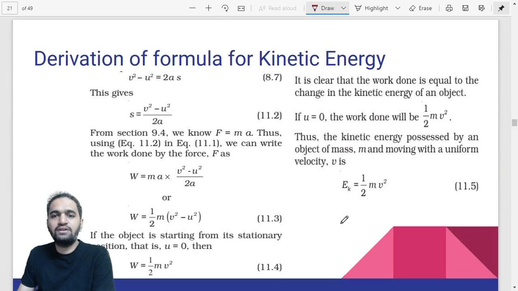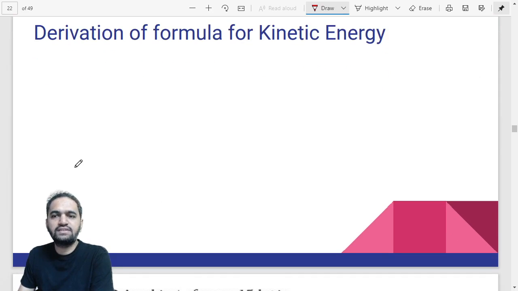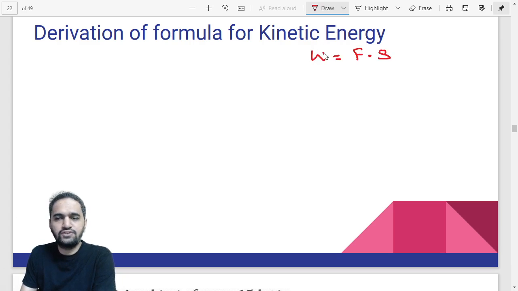Okay, now let us talk about the derivation of kinetic energy. We are going to derive the kinetic energy formula, and for that we are going to solve this with the help of the formula of work done. Work is equal to force into displacement, right? That is the first formula. Now force can be written as mass into acceleration, so work is mass into acceleration into displacement.